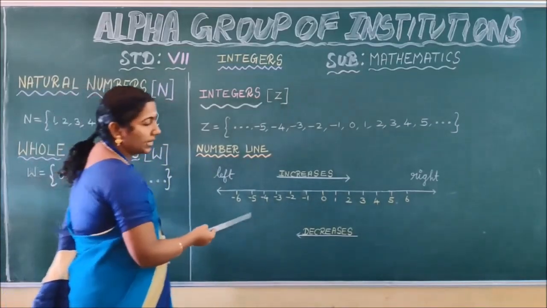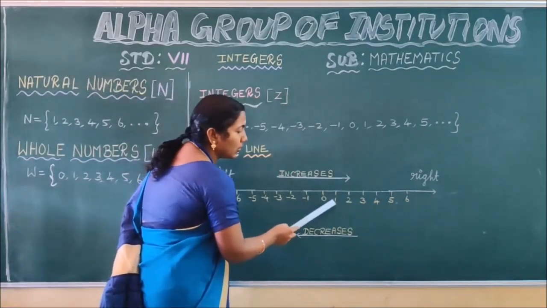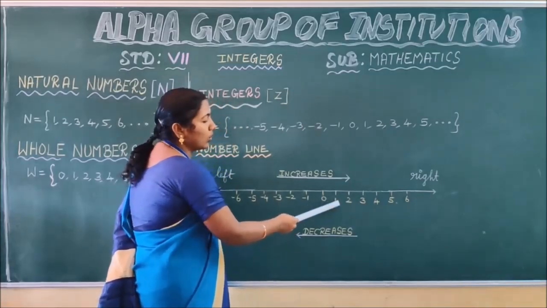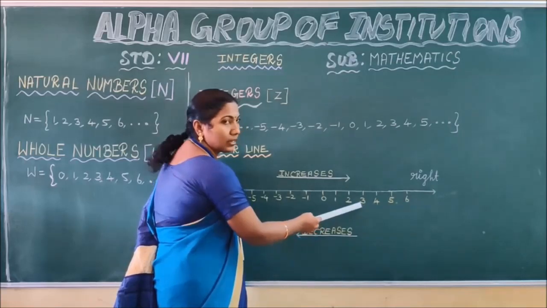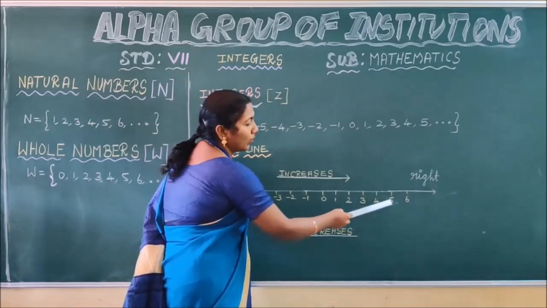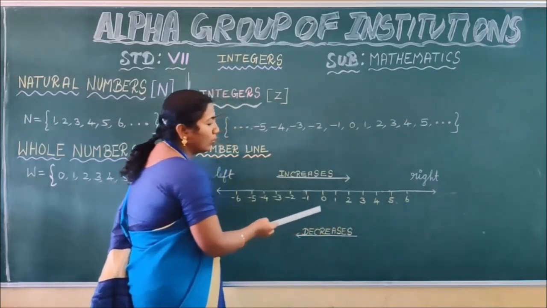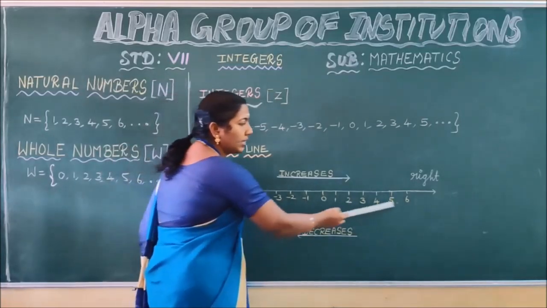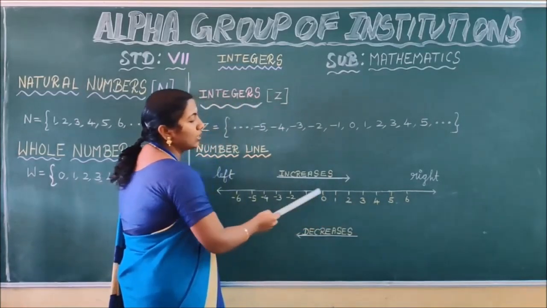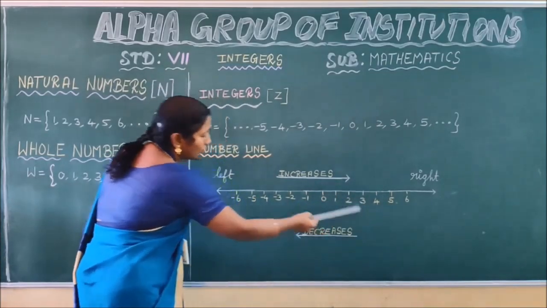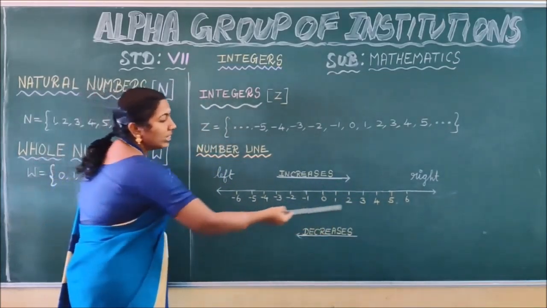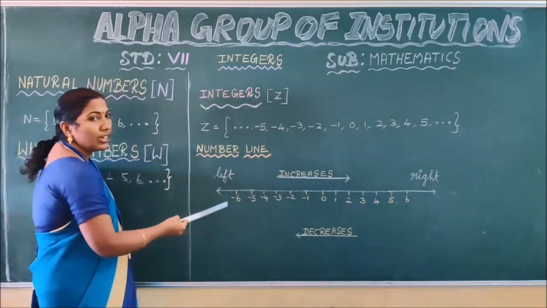Let us see some examples. See, comparing 0 and 1. Which is the smaller one? 0. Comparing 3 and 4. Which is the smaller number? 3. Comparing 4 and 5. Which is the smaller number? 4. While we move from left to right in the number line, the values of the integers are increasing. While we move from right to left in the number line, the values of the integers are decreasing.